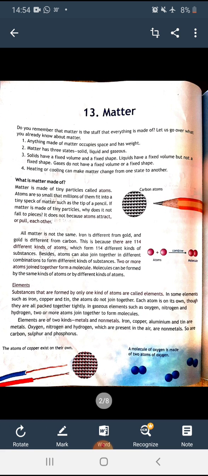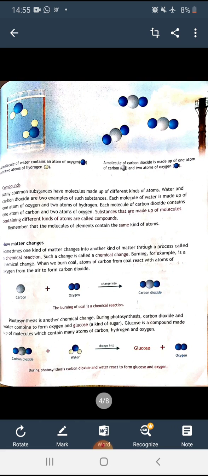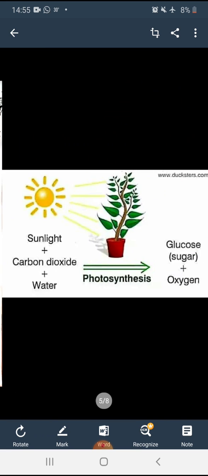As per schedule, your science class is there. So, in last class, we had started chapter number 13, matter. Half chapter approximately we have read and I have explained to you. The remaining chapter we will be covering today only. What I had told you about matter: what is matter, how many states there are of matter, and what matter is made of, elements, compounds, and how matter changes, chemical reactions. I have given the examples of burning of coal, respiration, and the photosynthesis process.